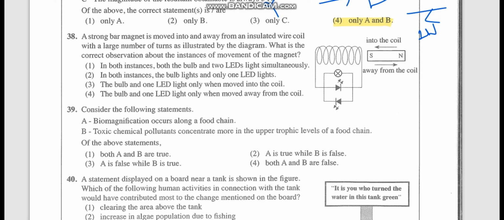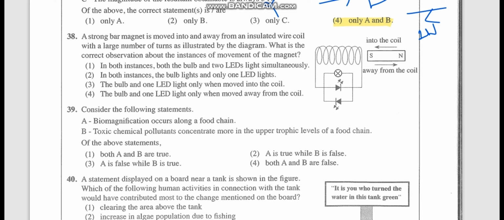A strong bar magnet is moved into and away from an insulated wire coil with a large number of turns, as illustrated by the diagram. What is the correct observation at the instance of the movement of the magnet? Now you know when the magnet is going in, what happens? In an insulated coil, here there is no current. So when the magnet is going through, current is generated. Current is generated, so the bulbs will light up, no?